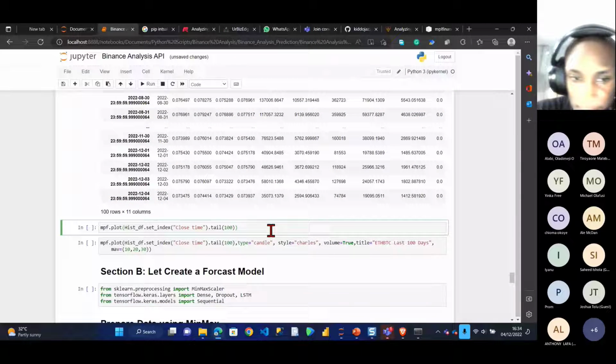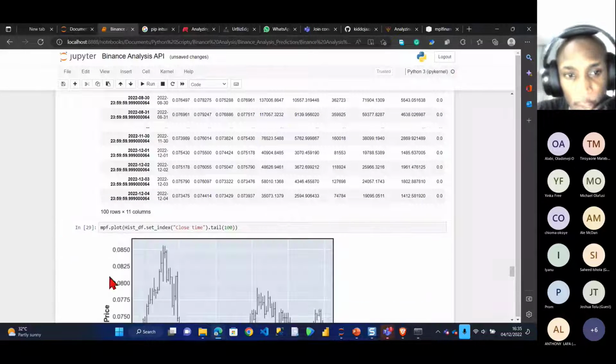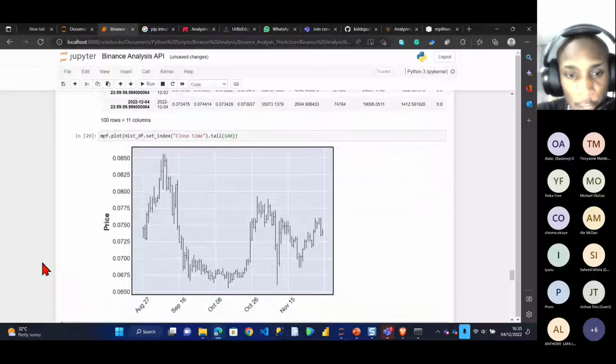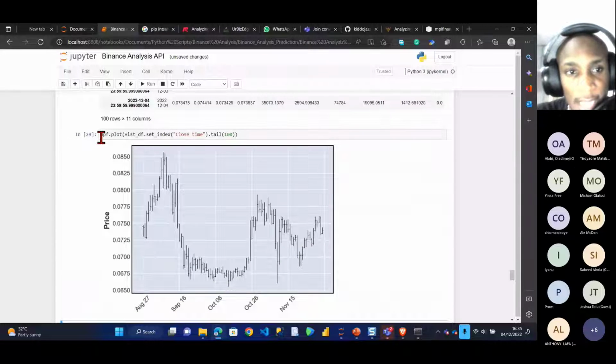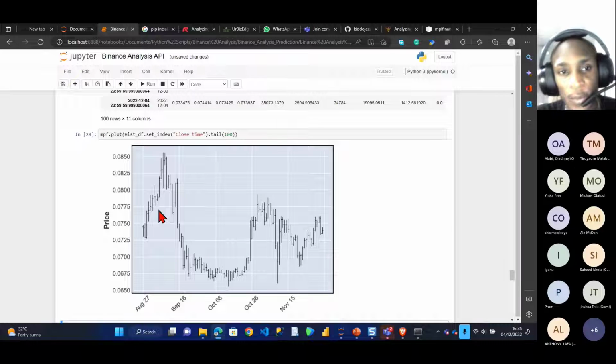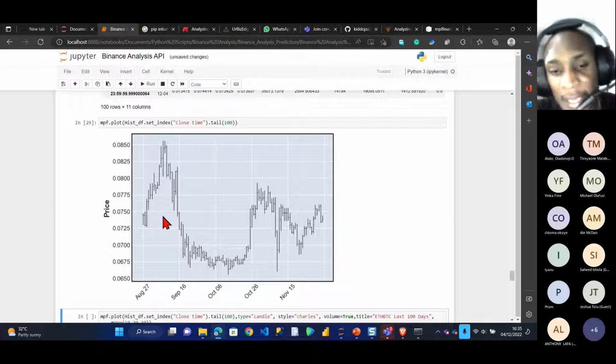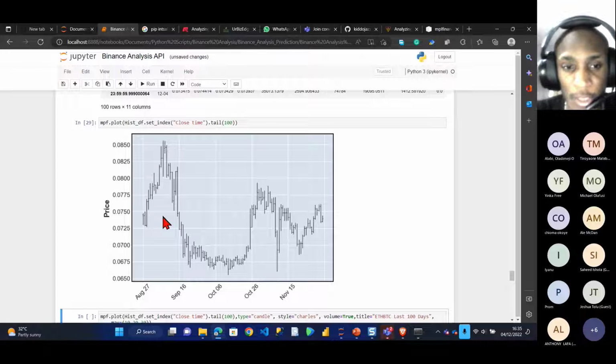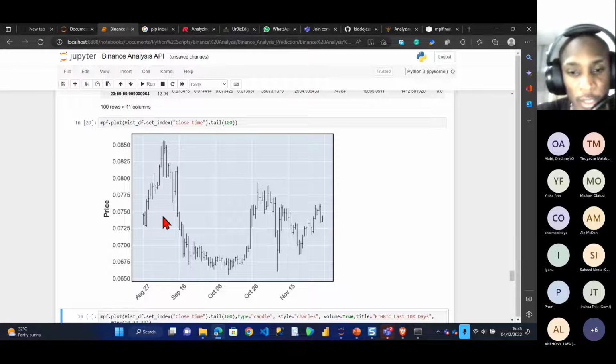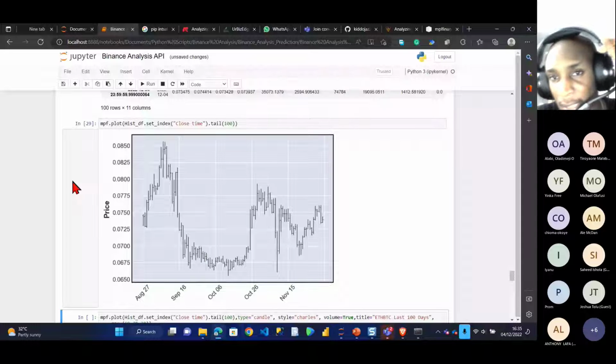I also want to get the historical data. So if I run this, you can see the first visualization I created, using the same library, MPL Finance. With this MPL Finance library, I'm able to get this visualization. This is more like a candlestick visualization. It gives more like a trend. So it shows me the trend.